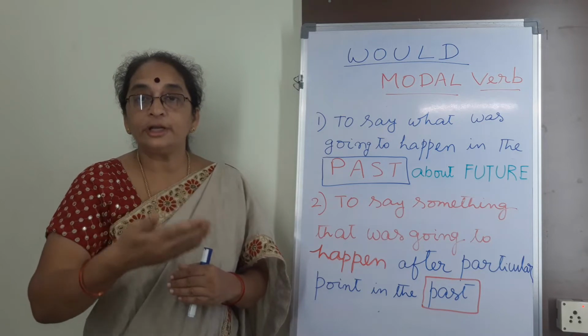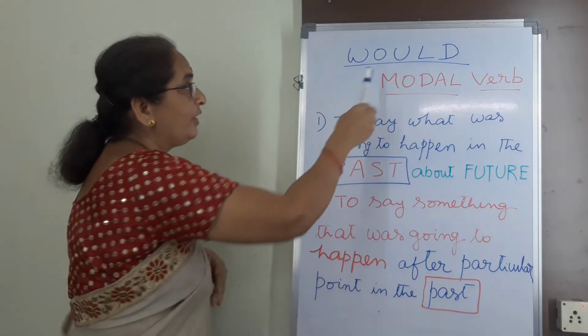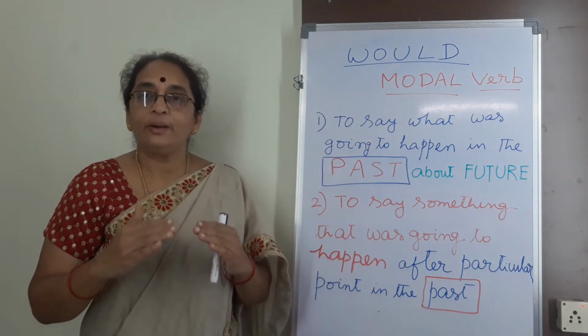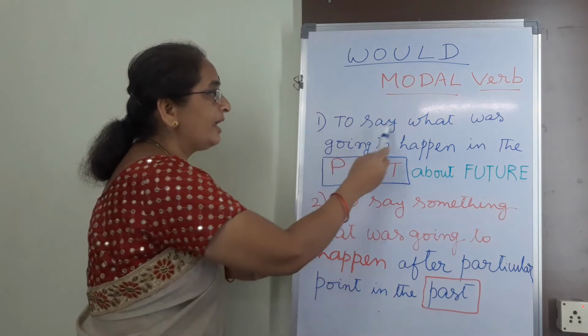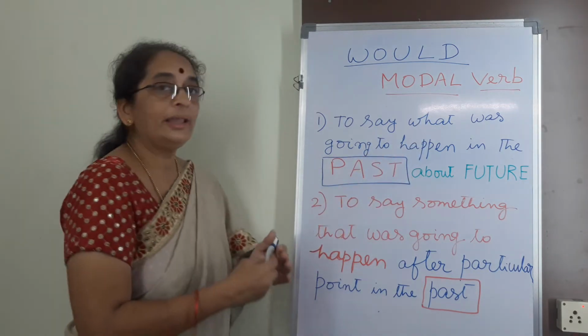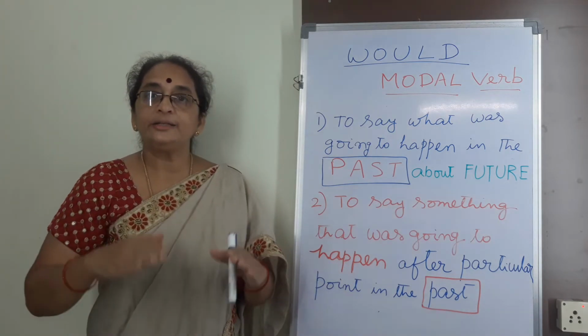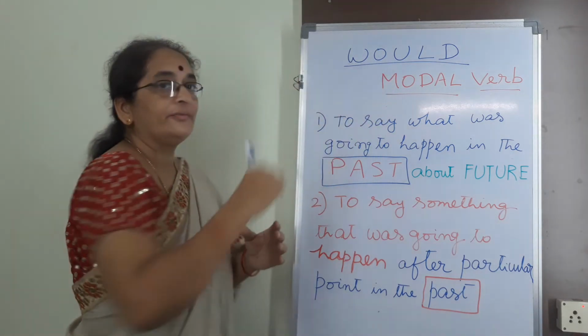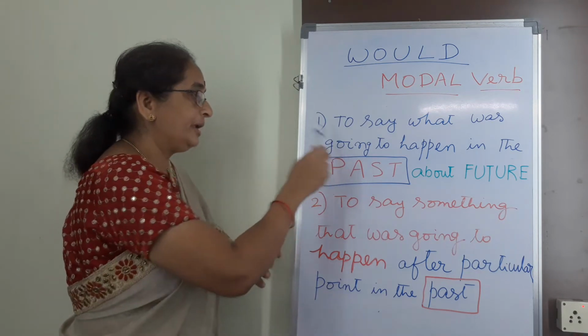That's future action in the past. So this is how this verb gives us a very interesting usage. So students, to say what was going to happen in the past about future, that's what this verb would is about in the first application.